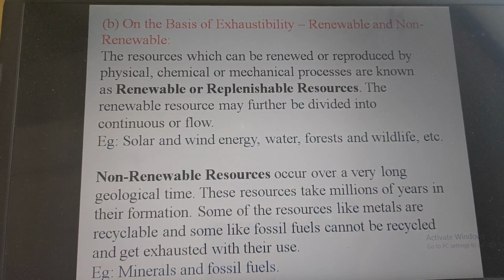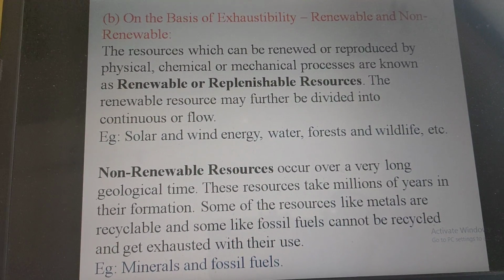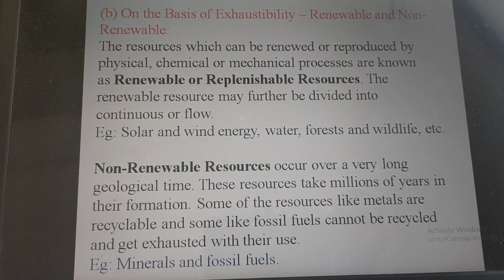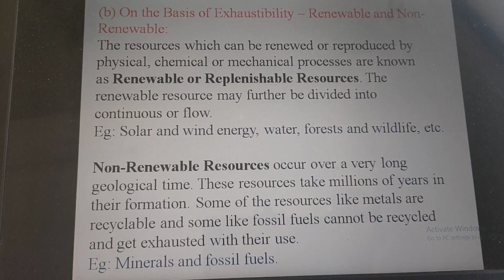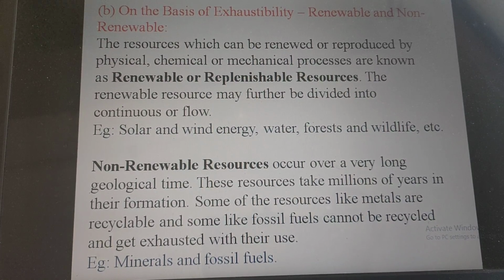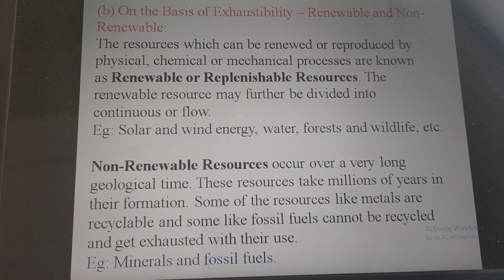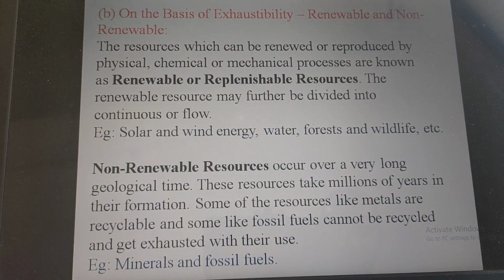Whereas non-renewable resources are those which occur over a very long geological time. These resources take millions of years in their formation. Some of the resources which are non-renewable, like metal, are recyclable, and some like fossil fuels cannot be recycled and get exhausted with time.